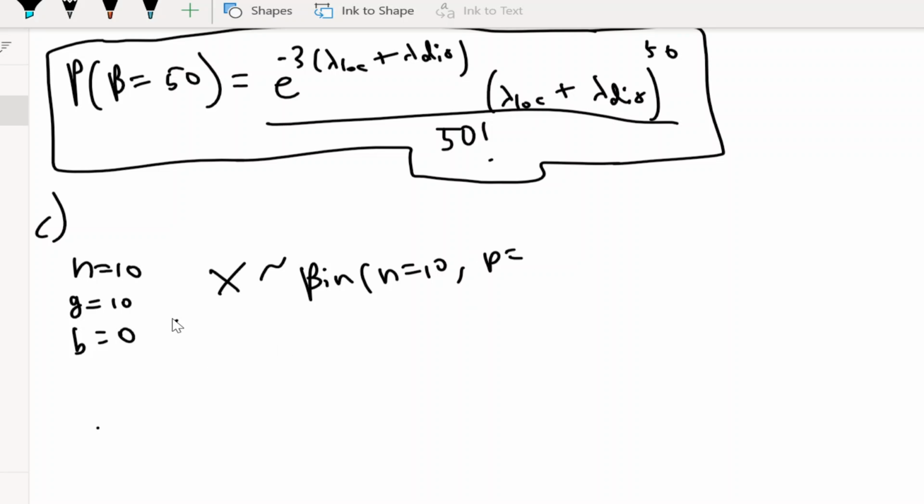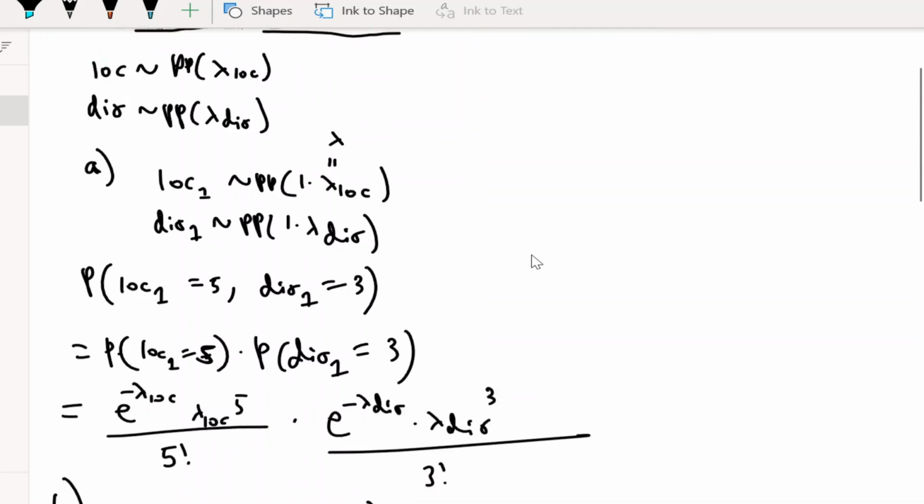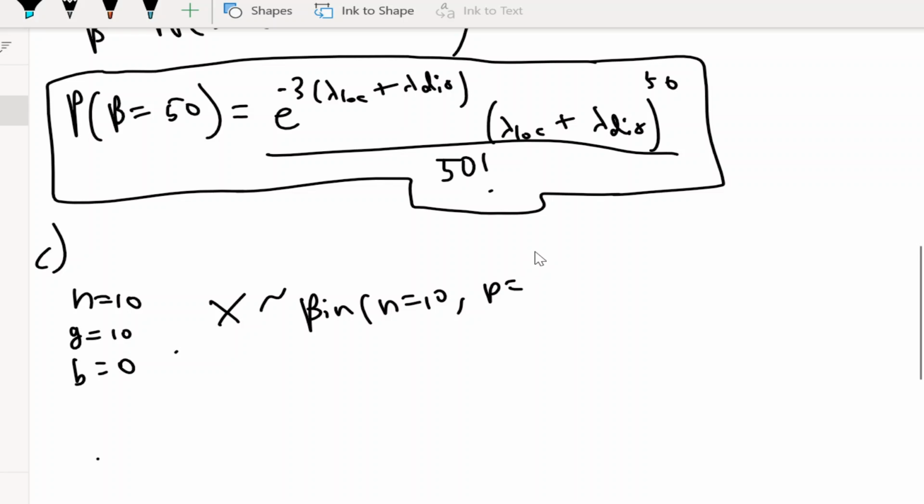since good is a local call, we have to figure out the probability of a local call. This is kind of confusing, I guess, but once you think about it, it's pretty intuitive. You can just make a proportion where it's lambda local over lambda local plus lambda distance.